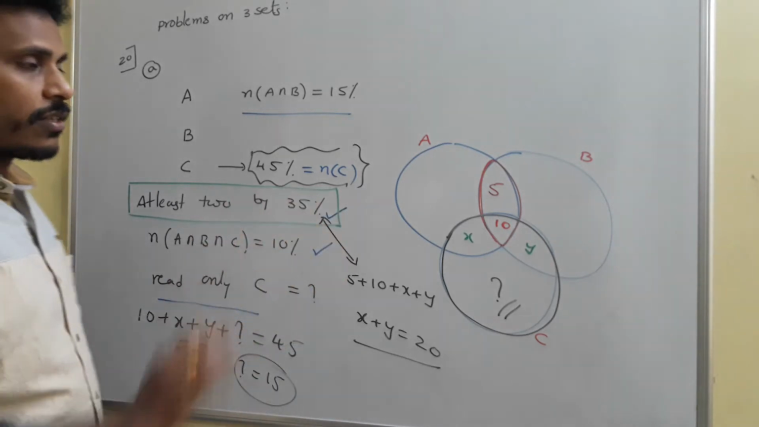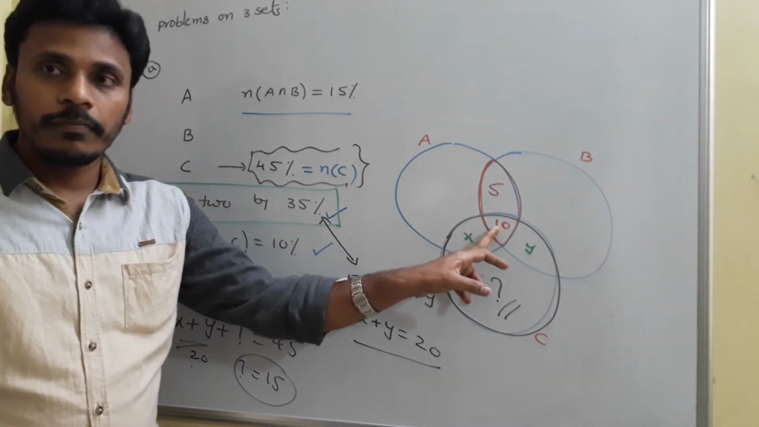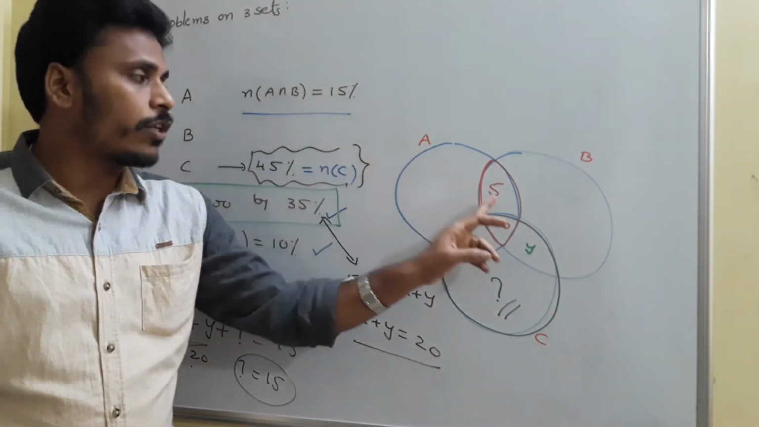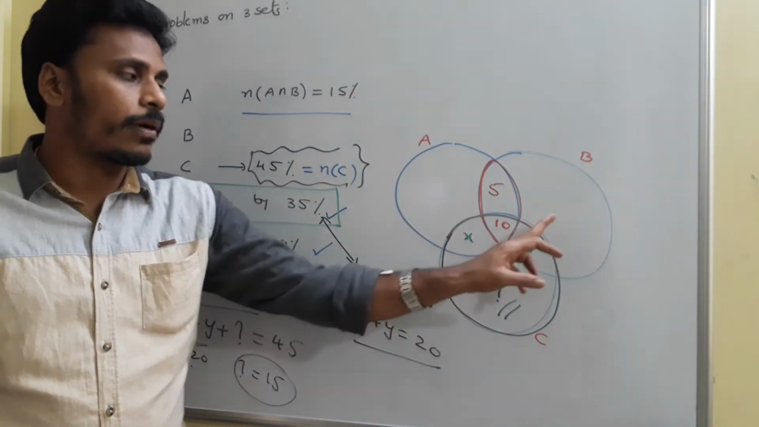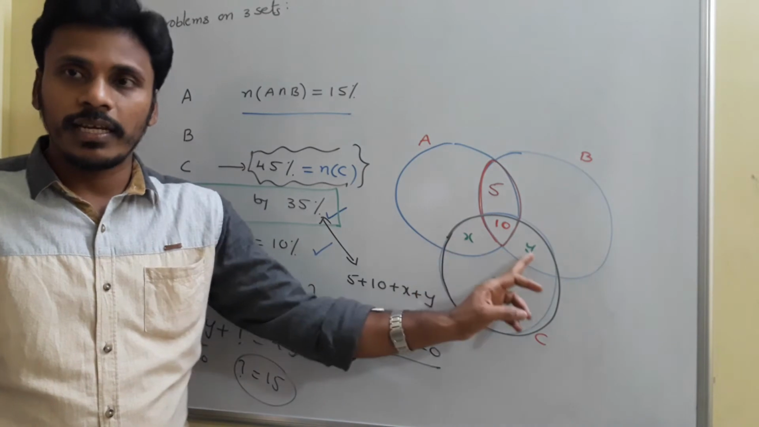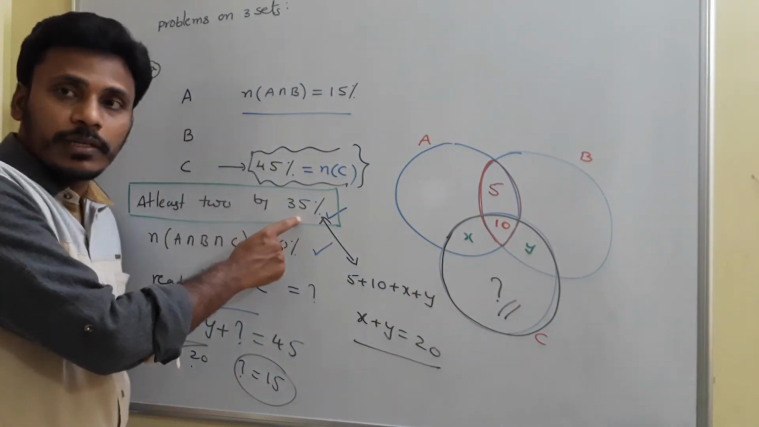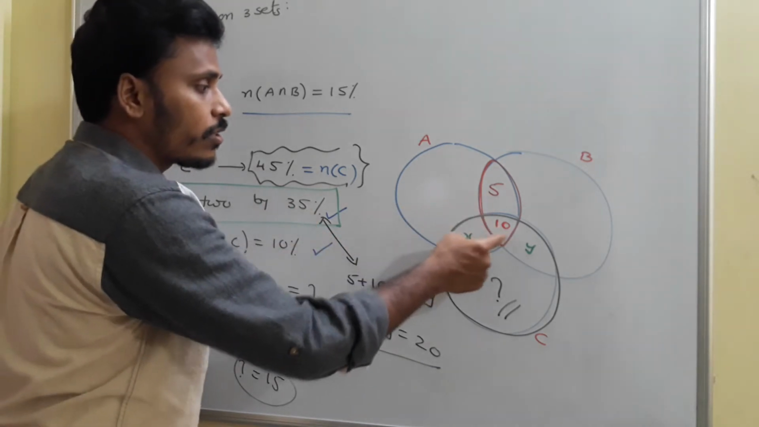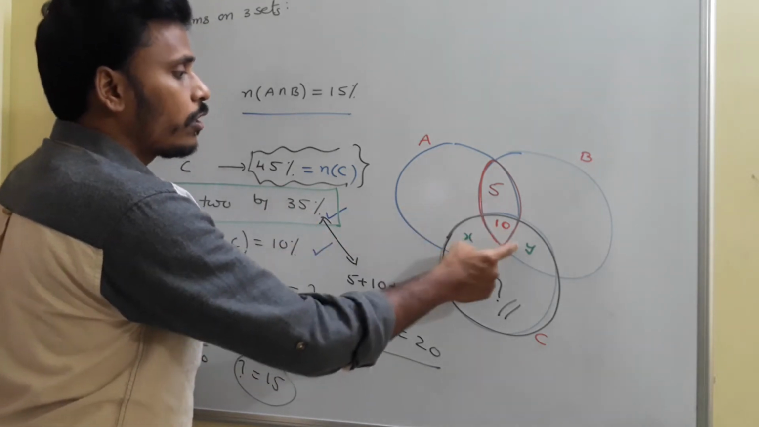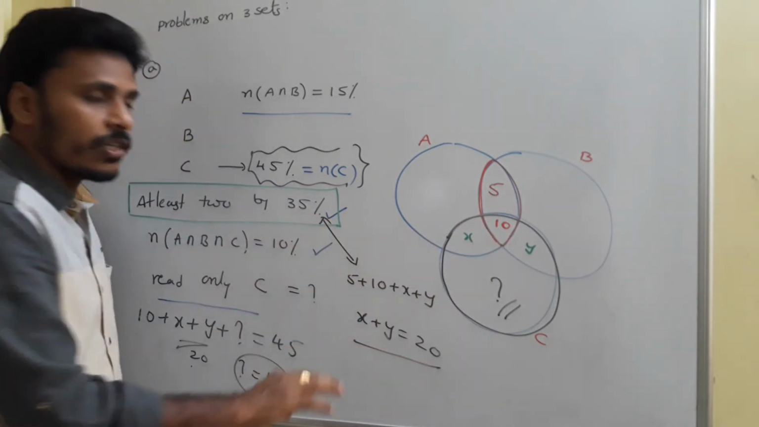So first of all, sketch the Venn diagram. 10 is common for all the 3. For A and B it is given as 15, so this value is 5. We don't know the persons reading A and C and persons reading B and C. Take them as x and y. But it is given that at least 2 are read by 35%. At least 2 is indicated by these 4 regions together. So these 4 values together will give us 35. So from there x plus y is 20.